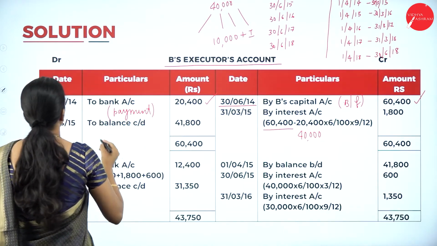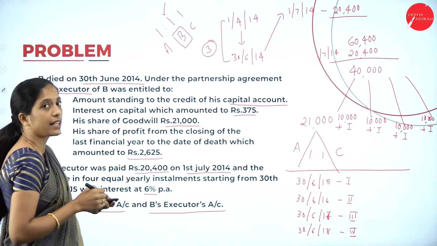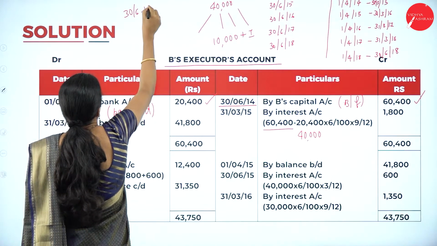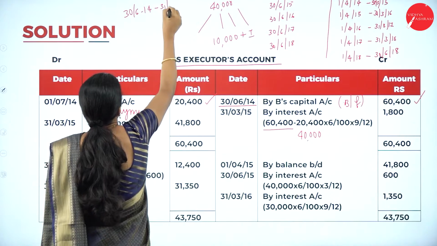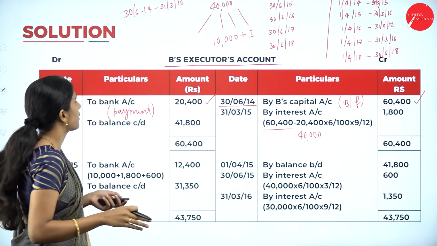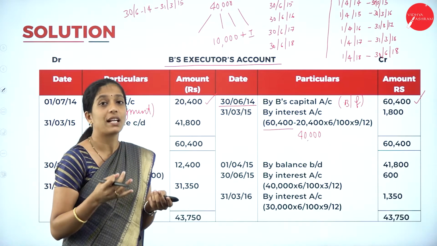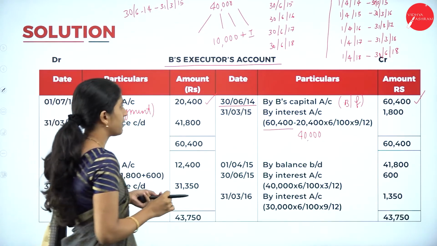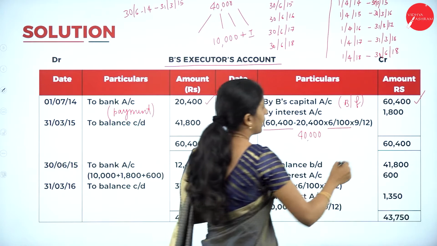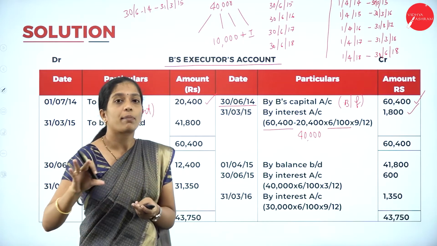So when did he die? He died on 30th June, right? So from 30th June 2014 to 31st March 2015, how many months do we have to calculate interest? Leave June: July, August, September, October, November, December, January, February and March. 9 months we have to calculate interest. So 40,000 into rate of interest 6% into 9 divided by 12. So I'll get 1,800.